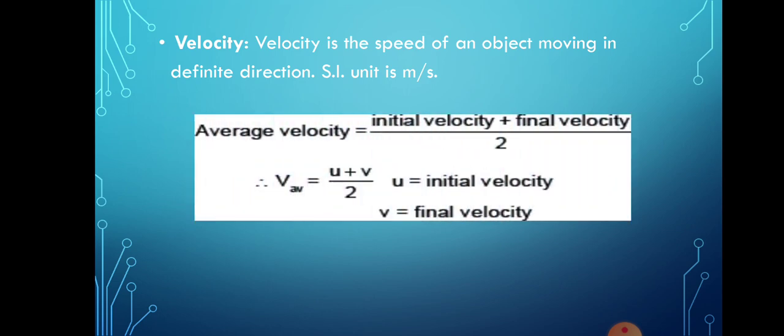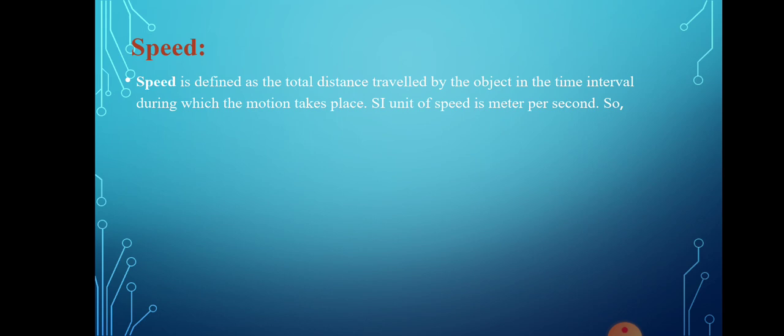Again, if we talk about the average velocity, it is the initial velocity plus the final velocity divided by 2. If you know the initial velocity and the final velocity, and you take the average of those two, then you will get the average velocity. So what is speed here? Speed is defined as the total distance traveled by the object in the time interval during which the motion takes place.